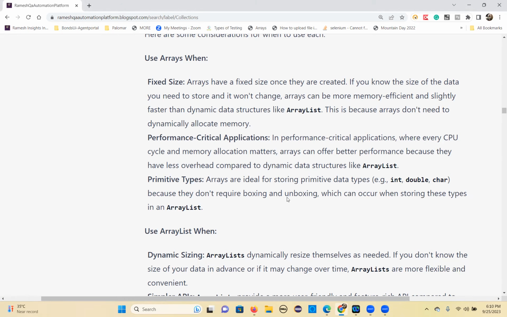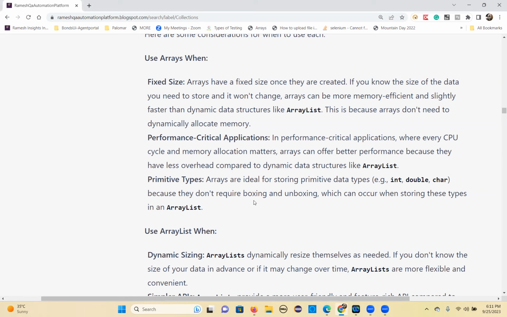So if you want to store primitive data, only arrays will support it. Collections are not going to support it. There is a concept of boxing and unboxing, so that wrapper classes will come. As I mentioned, the purpose of wrapper classes is to convert primitive data into objects, and objects into primitive format. That concept is called boxing and unboxing.